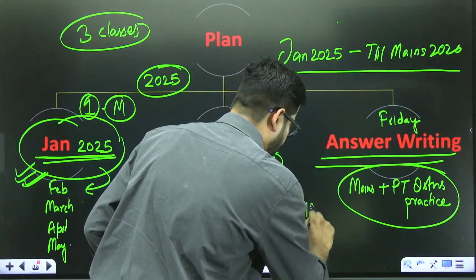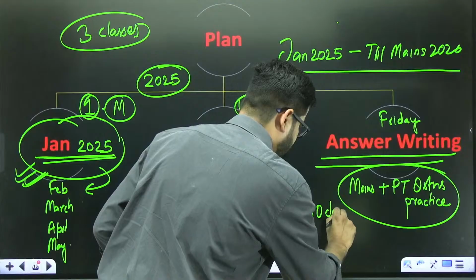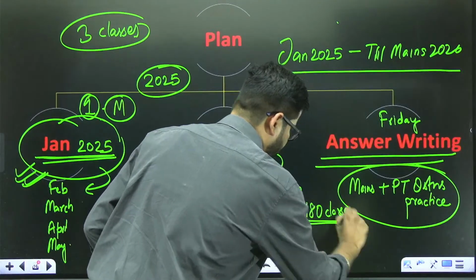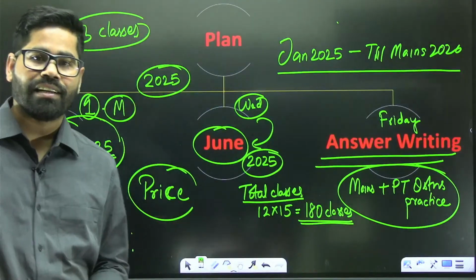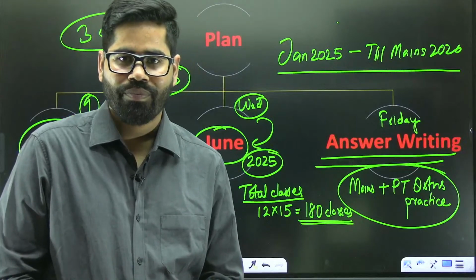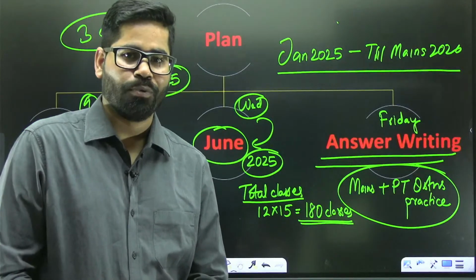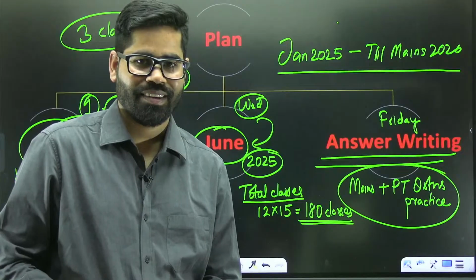That is 180 classes. You are going to have 180 classes in total. So think about this. There are 180 classes.